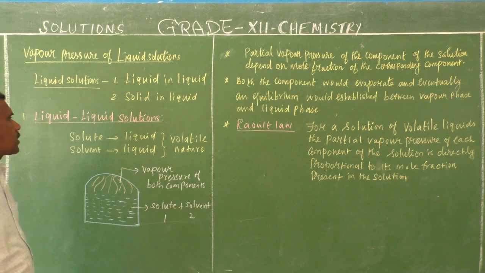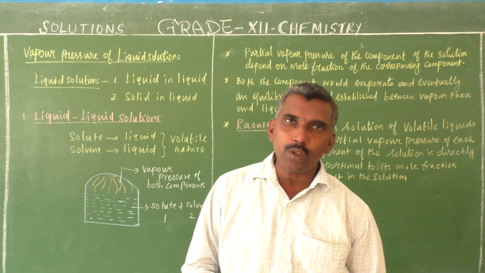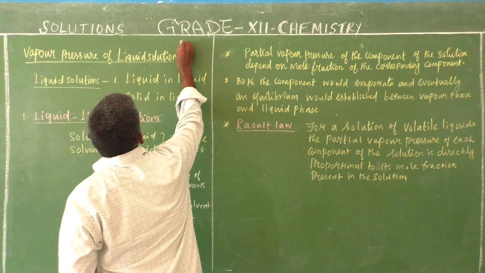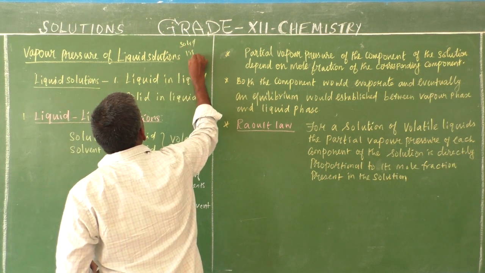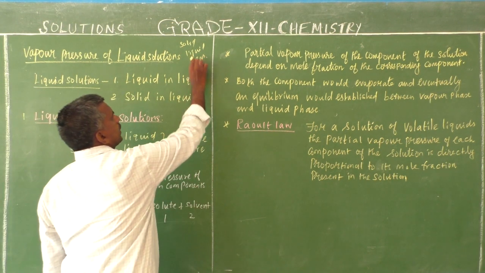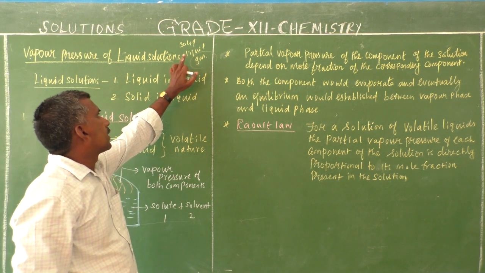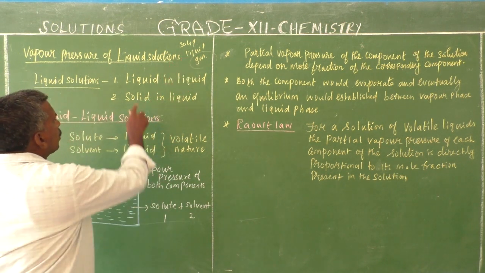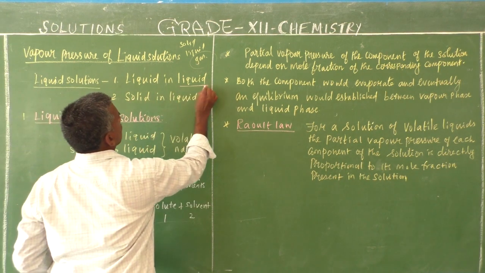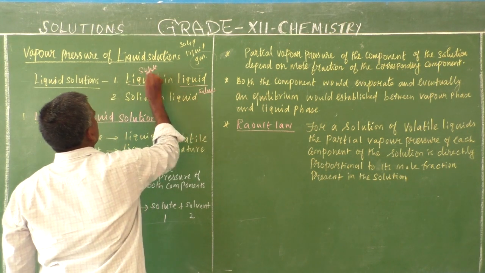Do you know what liquid solution means? What is the meaning of liquid solution? Compulsorily the solvent is a liquid, while the solute may be solid, liquid or gas. Gas solution we already discussed with Henry's law. Now this topic is about a liquid solution: a liquid in a liquid, this is the solvent, and this is the solute.